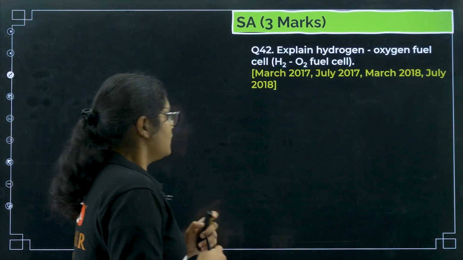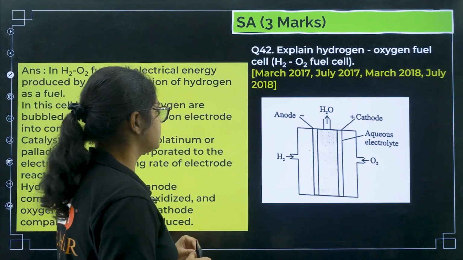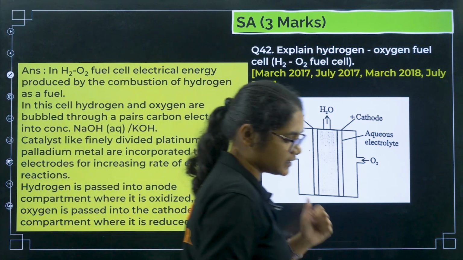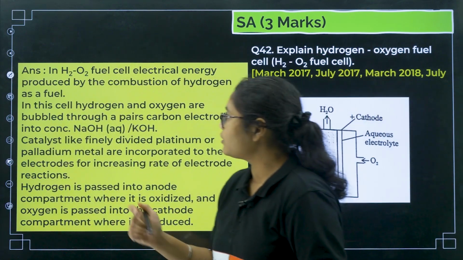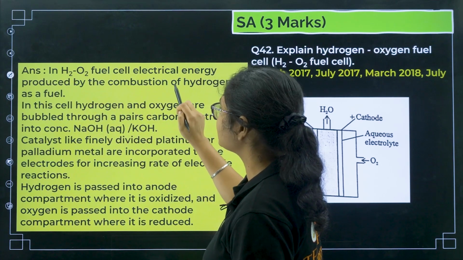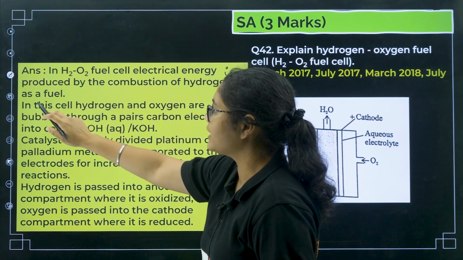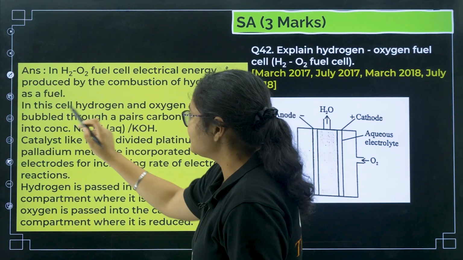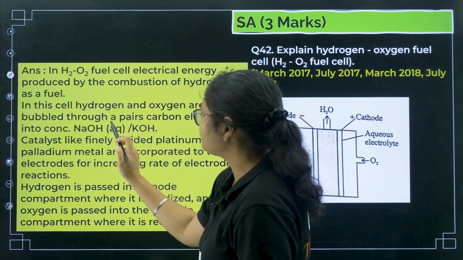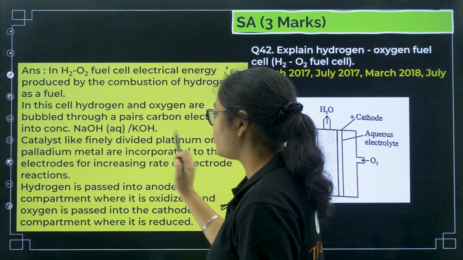Okay. Next, explain hydrogen oxygen fuel cell. So this is also a very important question. You have to know the construction and working. In the H2-O2 fuel cell, electrical energy is produced by the combustion of hydrogen as a fuel. In the cell, hydrogen and oxygen are bubbled through a pair of carbon electrodes into concentrated NaOH or KOH.